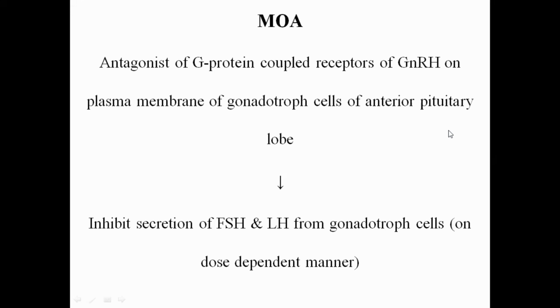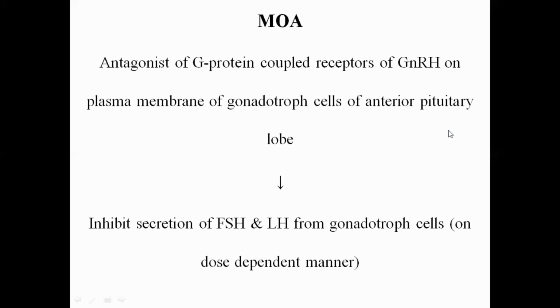Now what is the mechanism of action of this antagonist? The gonadotropin releasing hormone antagonists produce an antagonist effect on the G protein coupled receptors of gonadotropin releasing hormone, which are located on the plasma membrane of the gonadotroph cells of the anterior pituitary lobe.